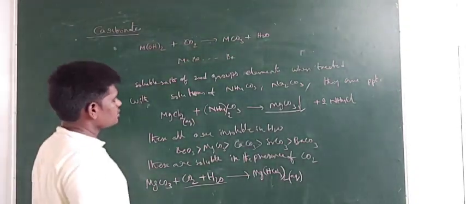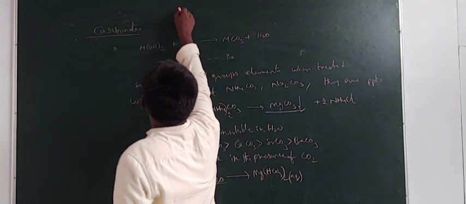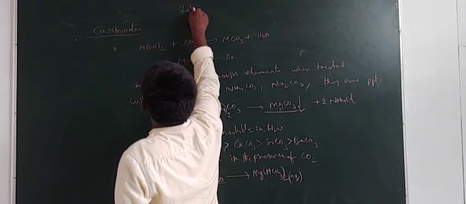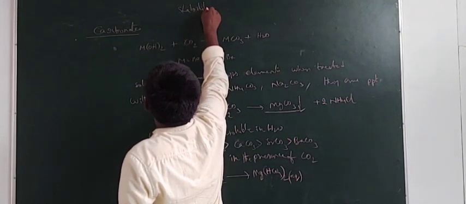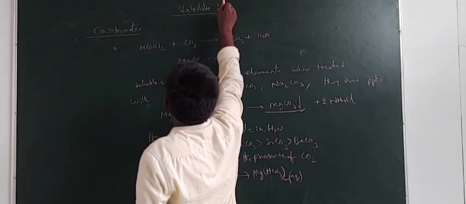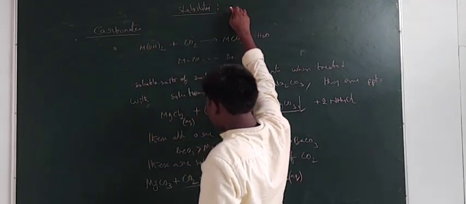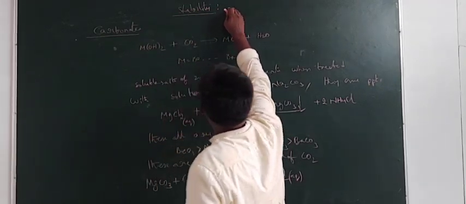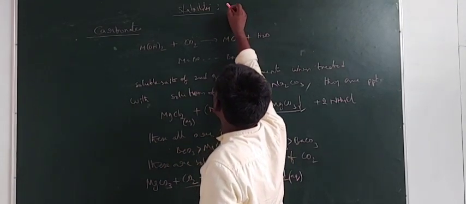Right? Next one, thermal stability. The stability order increases from top to bottom of the group.